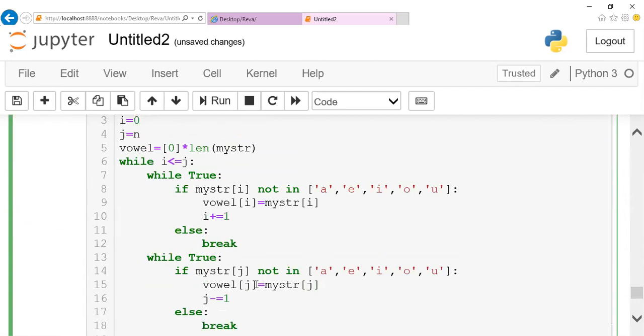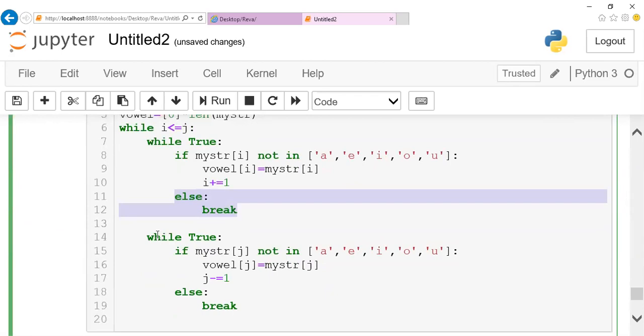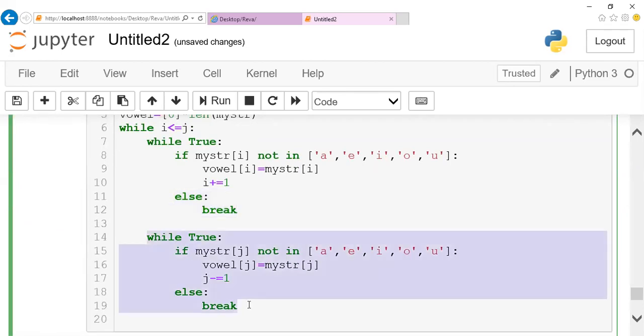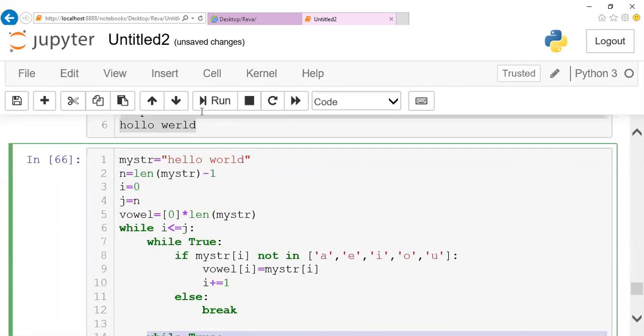Done. So the process I told you: until I find a vowel, I'm going to iterate. Once I find a vowel, I break my loop and keep my pointer there itself. The same way for the j pointer also, I'll keep it there itself. I'll not disturb it. Now after this, if one person is standing here and one person is standing here, what am I supposed to do? I'm supposed to reassign these pointers, right? I should make him come here and make him come here. So this is what I'm going to do now.